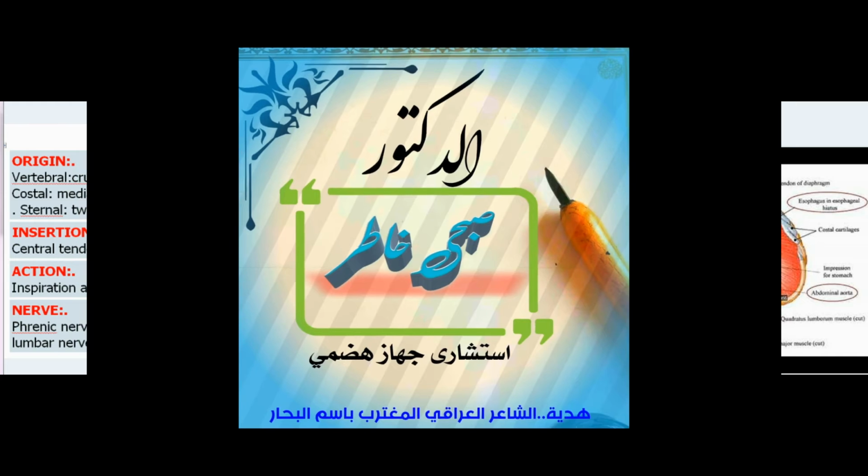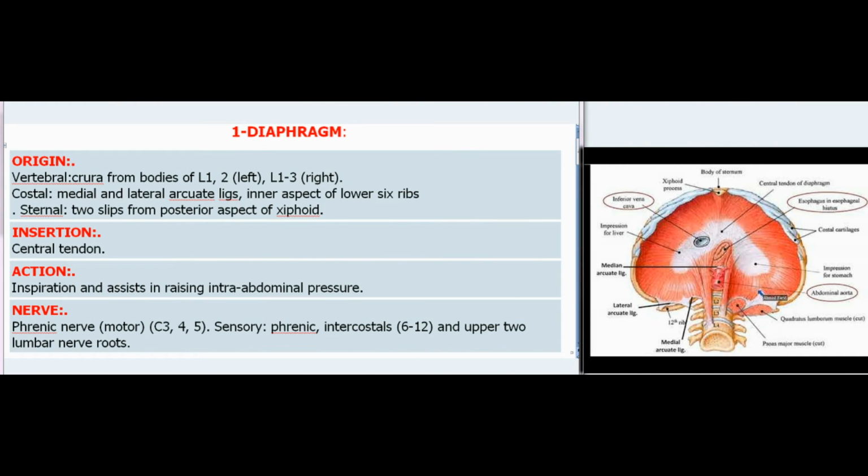Don't stop. Muscles of the abdomen. 1. Diaphragm. Origin: vertebral crura from bodies of L1, 2 on the left and L1-3 on the right; costal, medial and lateral arcuate ligaments, inner aspect of lower 6 ribs; sternal, 2 slips from posterior aspect of xiphoid. Insertion: central tendon. Action: inspiration and assists in raising intra-abdominal pressure.